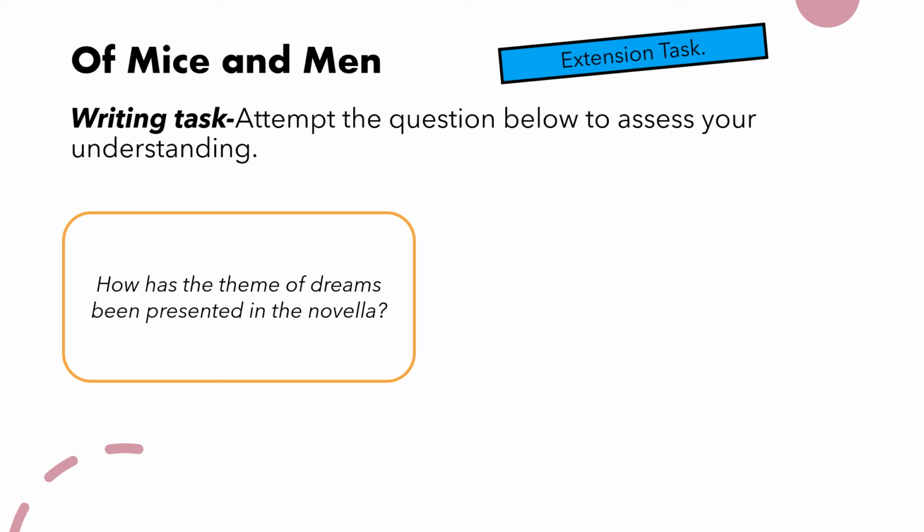Now we're going to move on and have a look at the writing task. This is a typical task that you could attempt just to test your understanding and your knowledge of the theme, and also some of the key quotations that we've just looked at. So the question we're going to look at is here: how has the theme of dreams been presented in the novella?